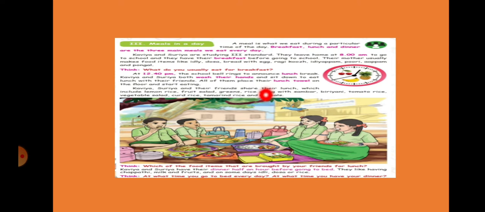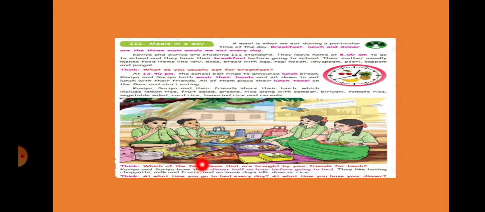What do we eat? Mainly we eat lemon rice, fruit salad, greens, rice along with sambar, biryani, tomato rice, vegetable salad, curd rice, tamarind rice, and cereals. These are the different types of lunch items we eat, right?